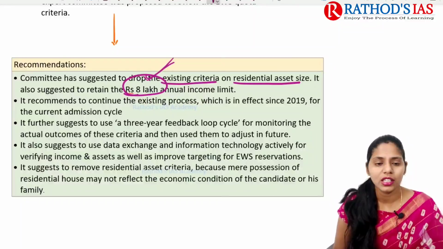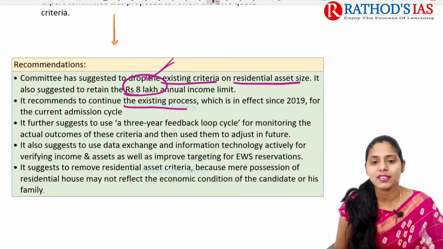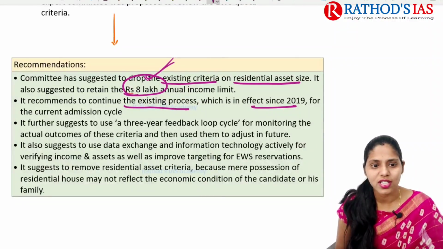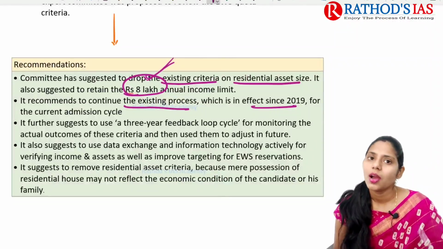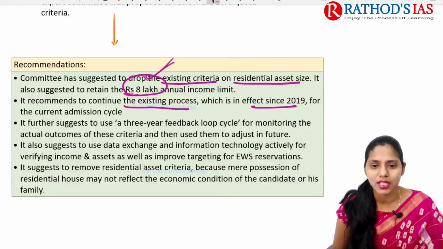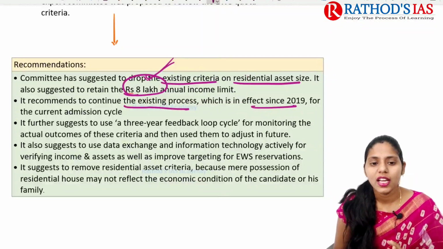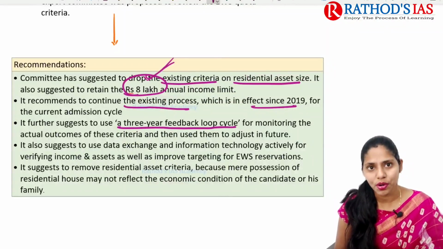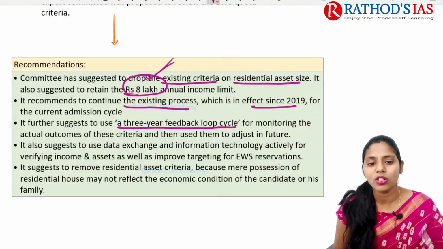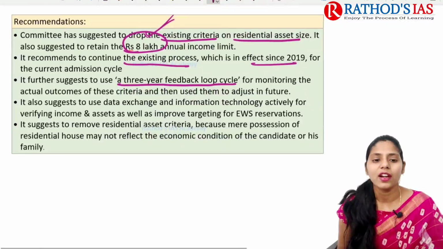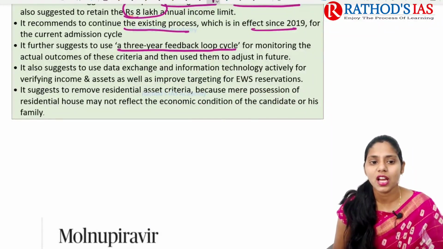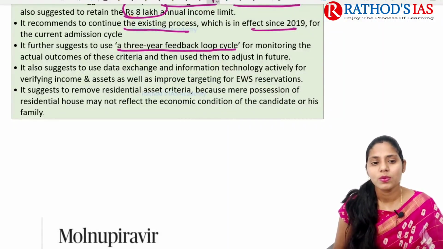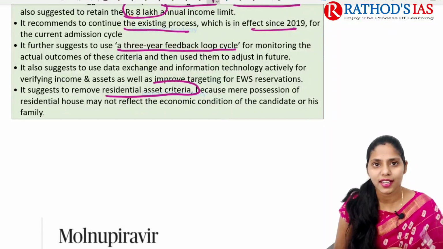This report also recommends continuing the existing process which has been in effect since 2019. In the current cycle they can go on with what is going on, but in the next admission cycle they need to implement these recommendations. It also suggests that a 3-year feedback loop cycle is important, especially for monitoring the actual outcomes of these criteria. It also suggests removing the residential asset criteria, because mere possession of a residential house may not affect the economic condition of the candidate or his family.